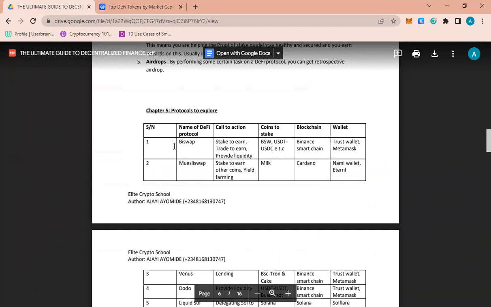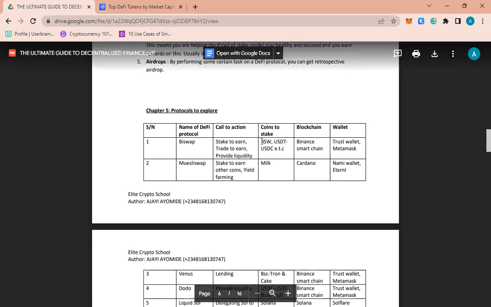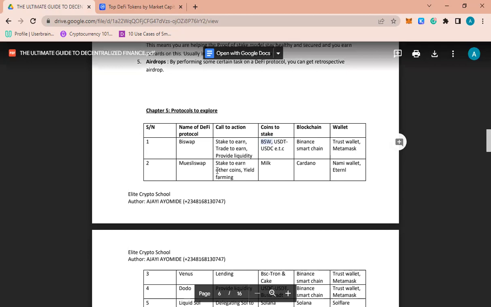What do they mean? You see this Biswap, this is the name of the project. What you are going to do here is the call to action. Okay, and the coins you have to stake is BSW for staking, and USDT. The blockchain that it is on is Binance Smart Chain. That means if you are buying this coin, this BSW, don't buy it on the Ethereum chain, don't buy it on another chain, buy it on Binance Smart Chain. And the wallet you'll be using for this project is Trust Wallet.